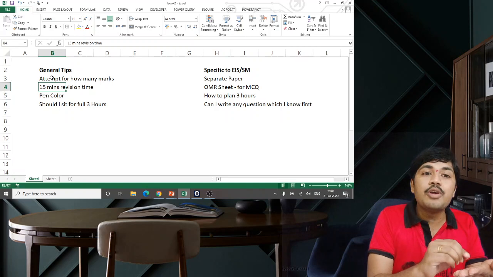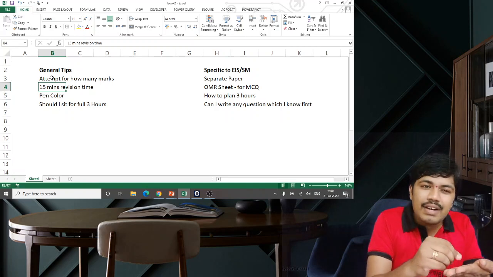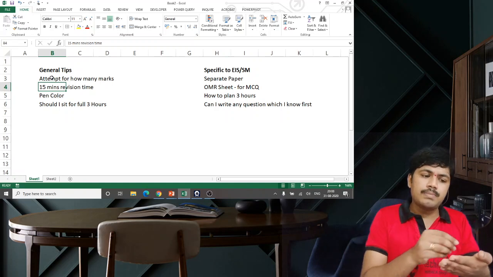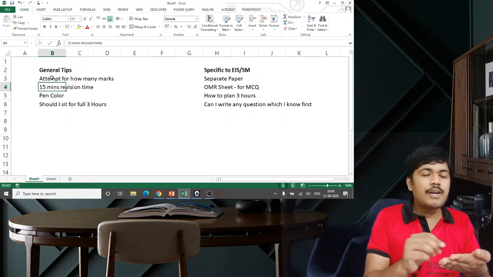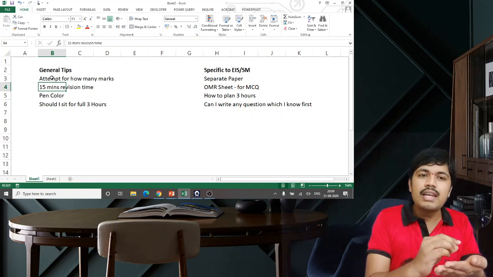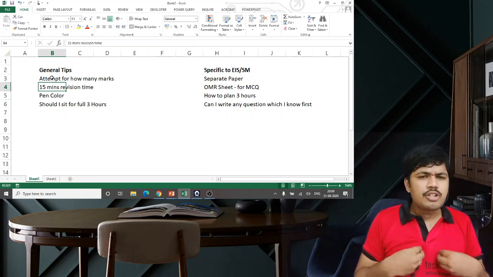If there is any mnemonic or any side headings, I will write them down with a small pencil. Don't spoil the entire question paper. Write very little, and the invigilator also will not scold you. This is a professional exam. Write very small, side headings alone. This used to help me a lot,